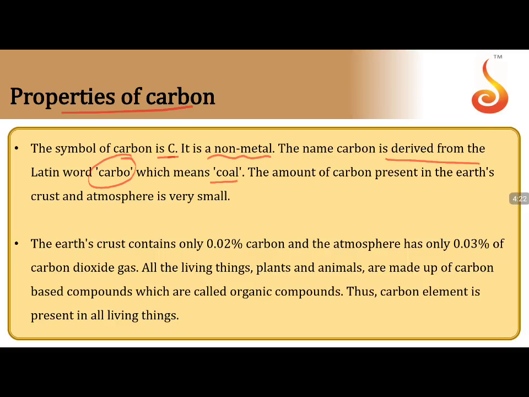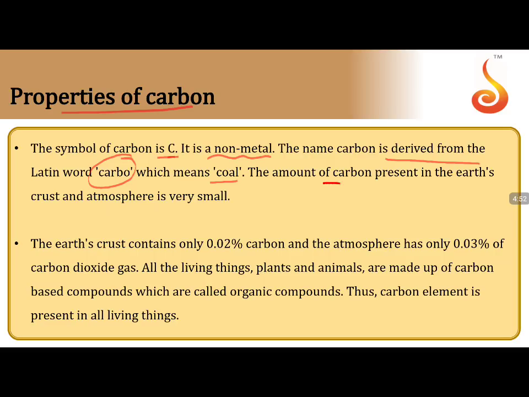And this particular coal, if you go for destructive distillation, it will give you coke, which is used in the laboratories as a reducing agent. In metallurgical processes, mostly they use coke as a reducing agent, which is not a natural material, but it is the material which is produced by distillation of coal. So coke is an artificial substance derived from coal.